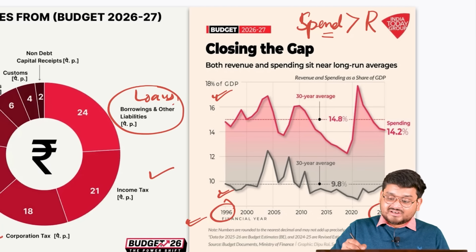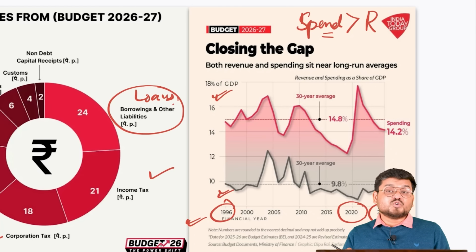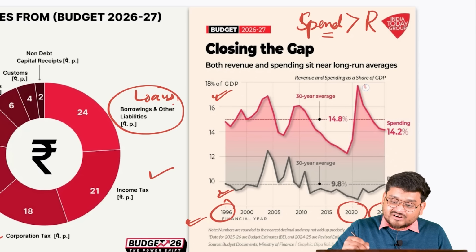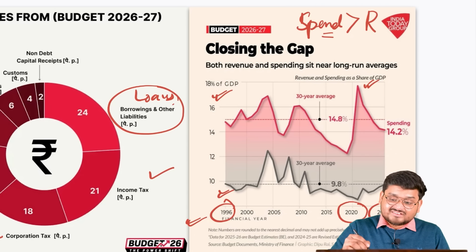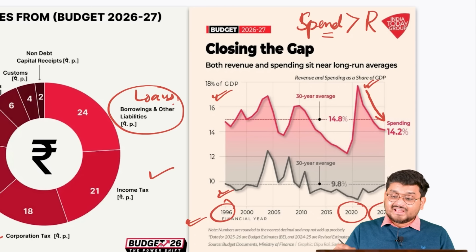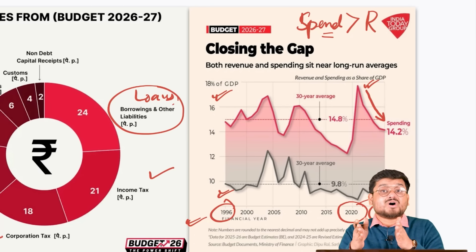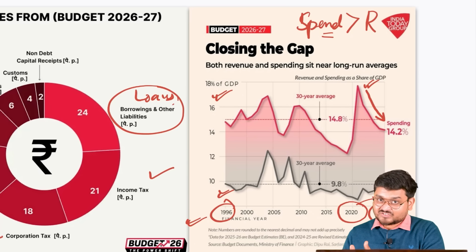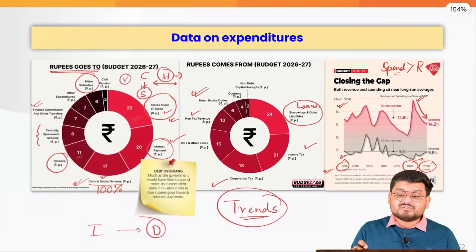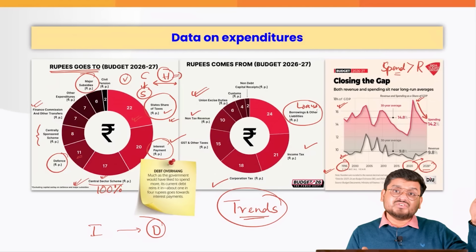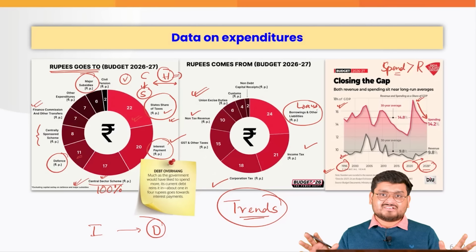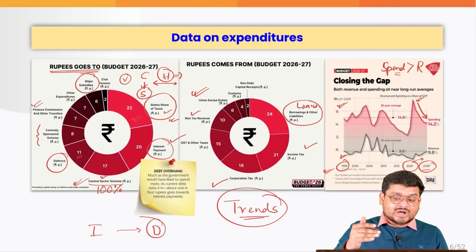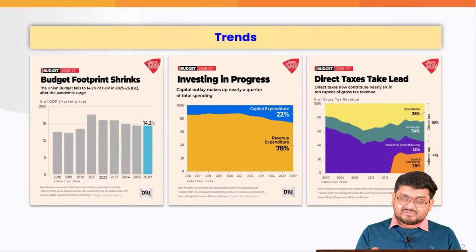And also, if you have seen during the 2020 COVID pandemic year, our expenditure skyrocketed. And since then, it is on a consistent decline. That means that, for example, during such a crisis, the government has an obligation to spend more money. Such as COVID, you have seen how we have spent money for the Atmanirbhar Bharat, for various food security missions, etc.